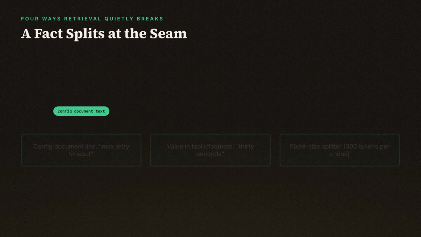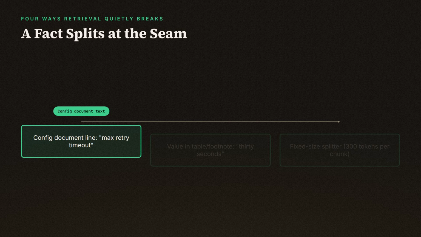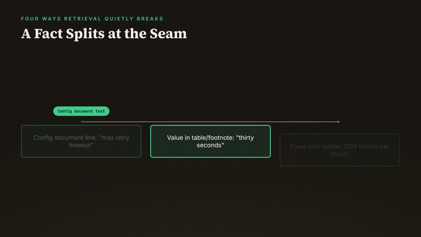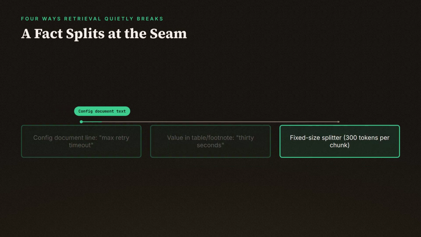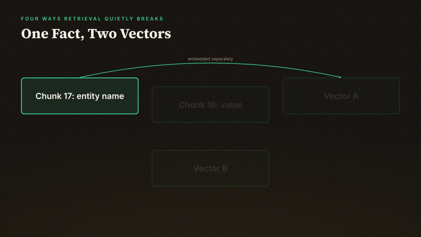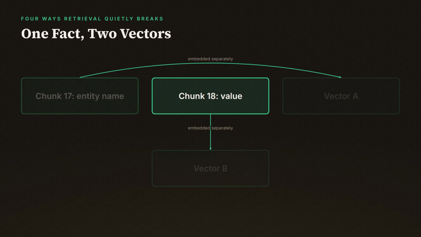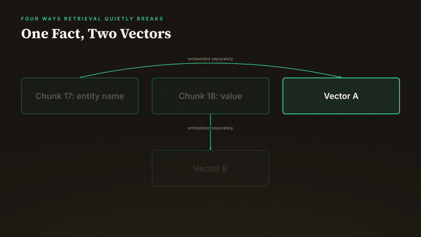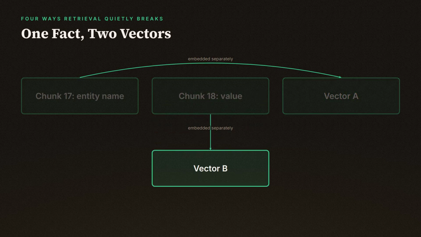Say the config document has a line like max retry timeout, followed a few sentences later by the actual number, 30 seconds, inside a table or a footnote. A fixed size splitter cutting every 300 tokens doesn't know that number belongs to that entity. It cuts wherever the token count runs out. So the entity name ends up in chunk 17, and the value describing it ends up in chunk 18. Once those 2 pieces are embedded separately, they're no longer one fact. They're 2 vectors sitting in 2 different neighborhoods of the embedding space, and neither one alone answers the question.